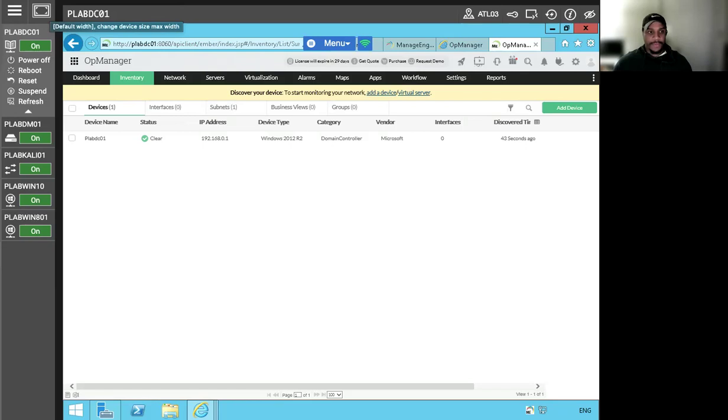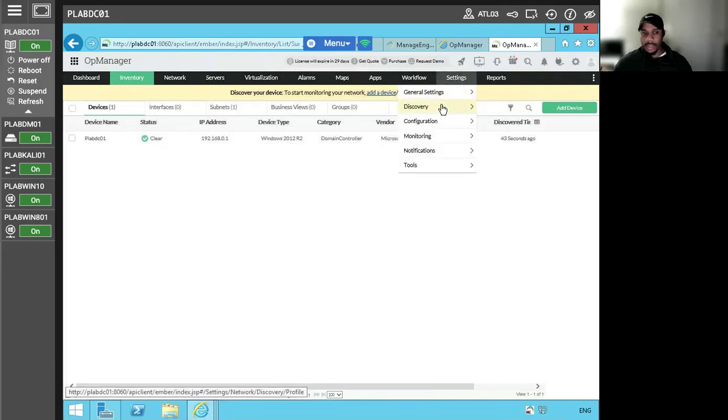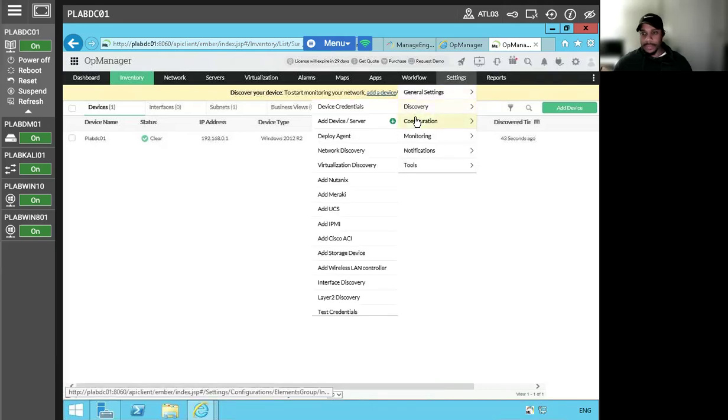All right, perfect. So we're locked and loaded. So now what we're going to do is configure the OpManager, right? So let's take a look at, where is it? Should be here. There it is.